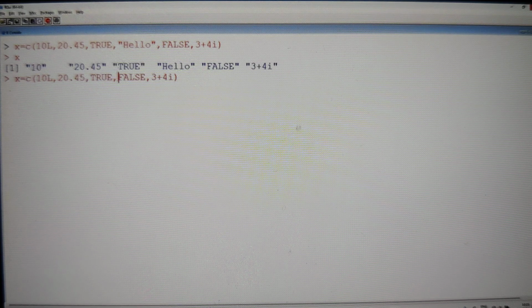So 10 is converted into 10 plus 0i. 20.45 is converted into 20.45 plus 0i. True is converted into 1 plus 0i. False is converted to 0 plus 0i. And obviously 3 plus 4i. All of them are going to be converted into complex type only.